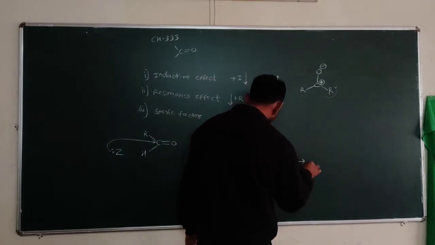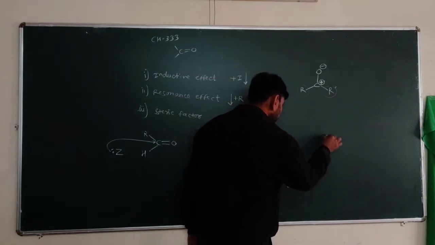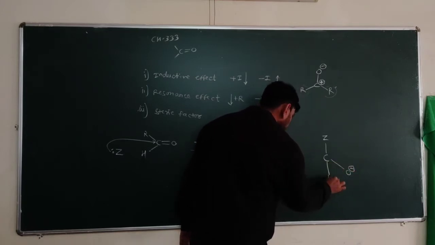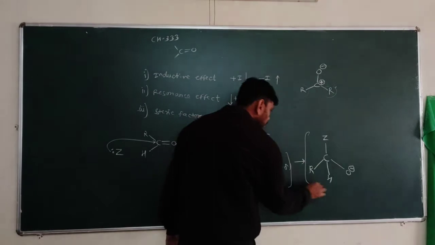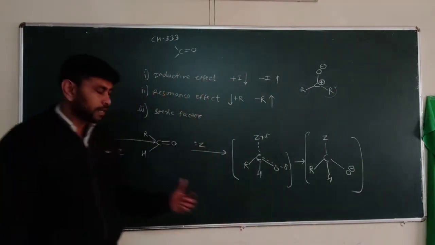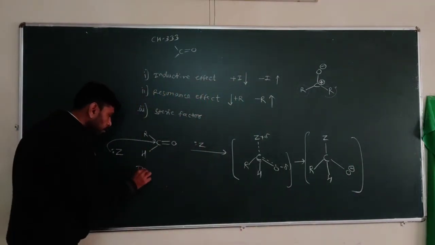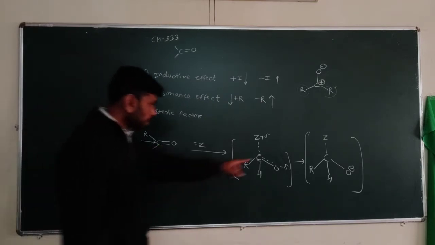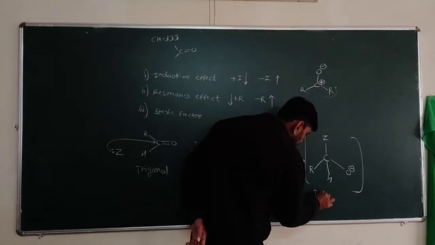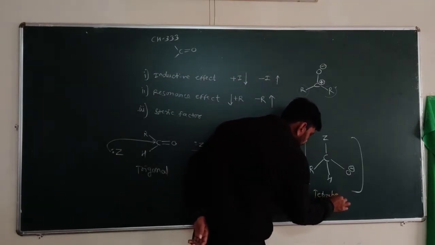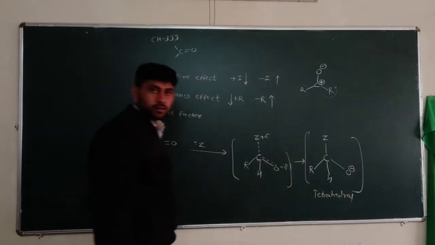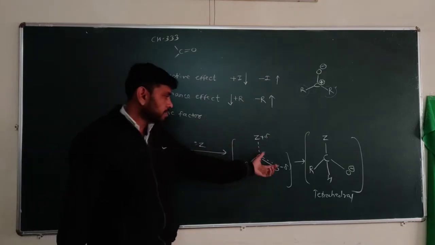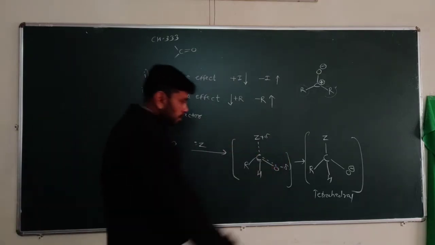And if we see the structure of the product, where Z is attached, with O minus, H and R. Comparing reactant and product, the reactant is trigonal, so less crowding, and the product is tetrahedral, so more crowding, with 4 groups attached against 3 groups.